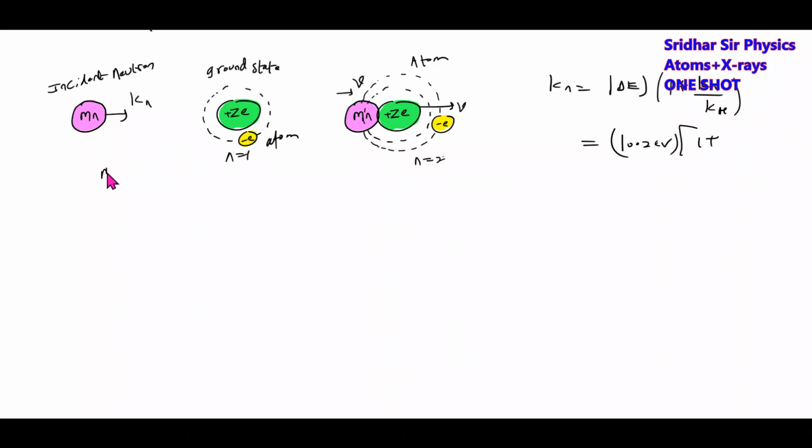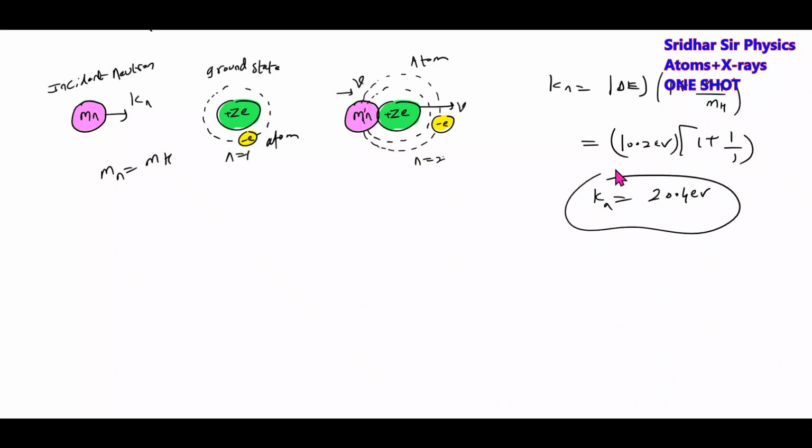Mass of neutron is almost equal to mass of hydrogen atom, so mass of neutron by mass of hydrogen atom becomes 1 by 1. This will be 20.4 electron volt. If it comes with energy equal to this, it will excite it. If it comes with energy less than this, it may just undergo simple collision. So what is the kinetic energy here?